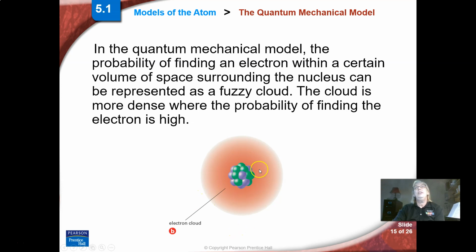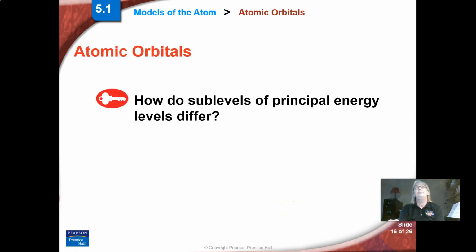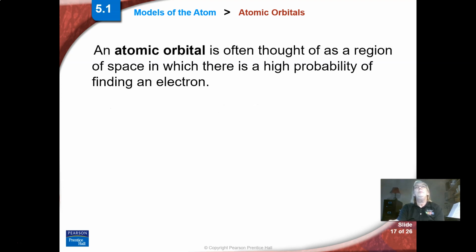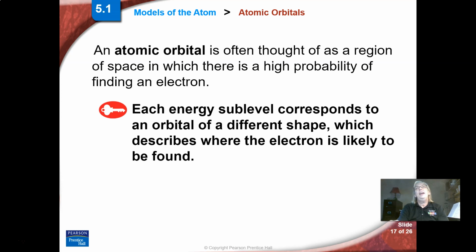So we call that three-dimensional space this probability cloud right here. It's a fuzzy cloud because the electrons move so fast we're not sure where they are, but they live in that particular area. So we can think of the general place where they live, and we can also think of smaller areas where individual electrons can live. That's called a sublevel. So orbital is the region that we think has the highest probability of where the electron is in that fuzzy shape that we're thinking of. And each sublevel has a different shape to it.